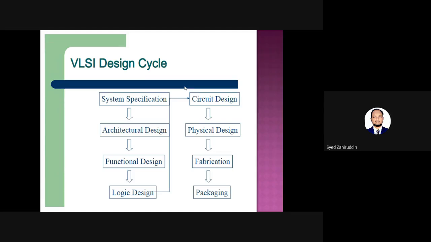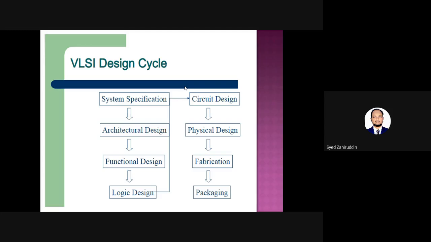Similarly, if you want to produce a logical module, what type of logical operation we are going to perform, either logical AND, logical OR, logical NAND, logical NOR, or inversion operation, all should be specified within the architectural design. Along with that, if you require shifting operations, shifting towards left or right, different sub-modules will be involved within that architectural design.